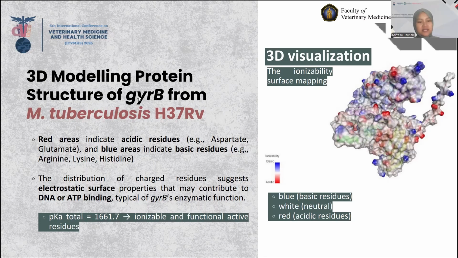Red areas indicate acidic residues like aspartate and glutamate, and the blue areas indicate basic residues like arginine, lysine, and histidine. The distribution of charged residues suggests electrostatic surface properties that may contribute to DNA or ATP binding, typical of gyrB's enzymatic function. The total pKa is 1661.7, showing that the protein has ionizable and functional active residues.